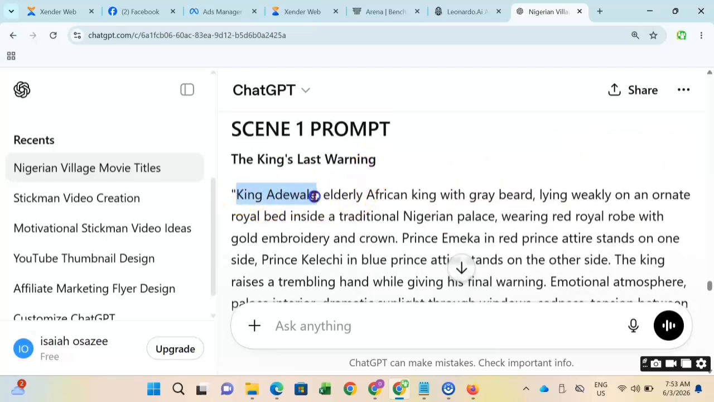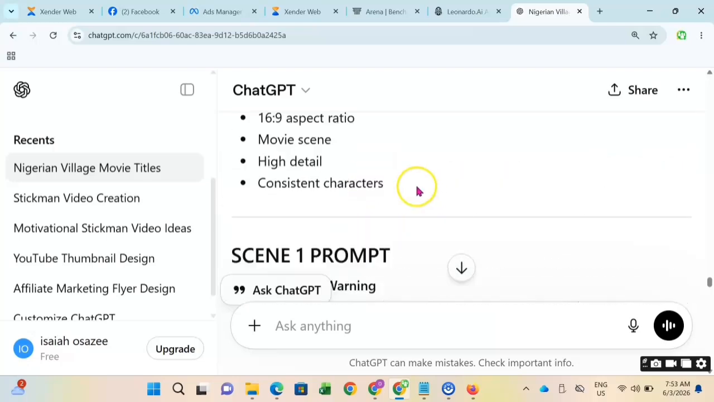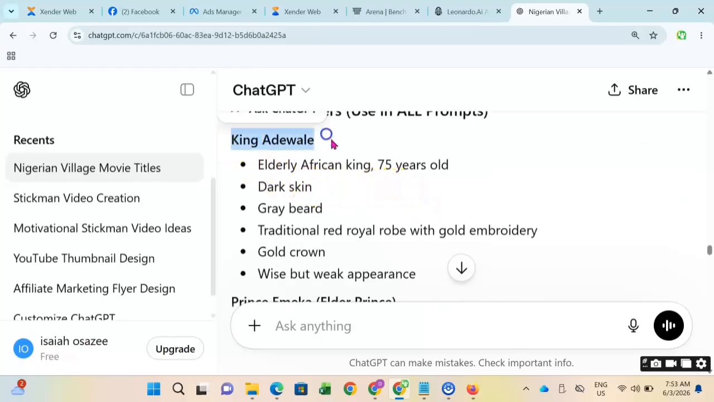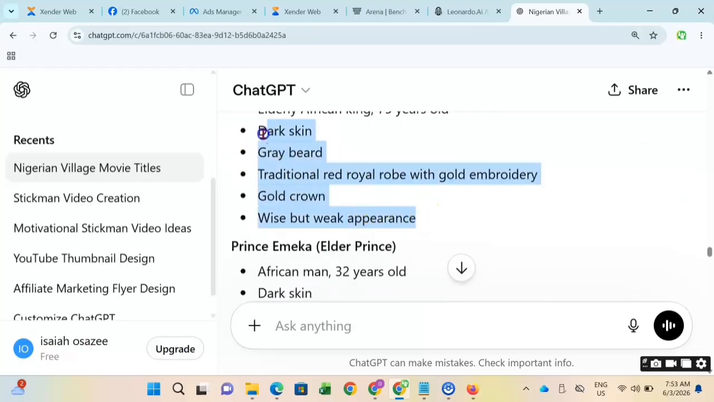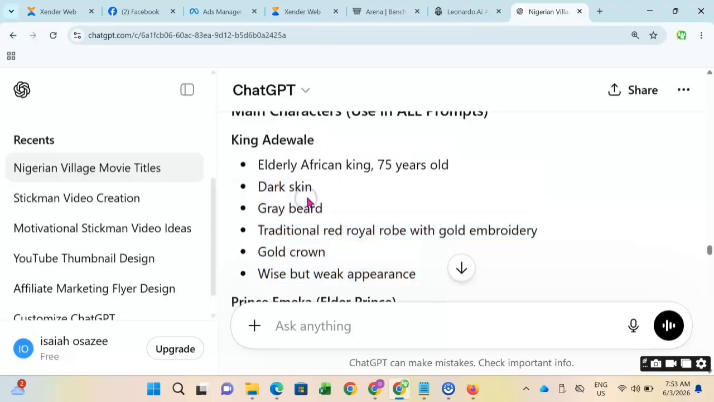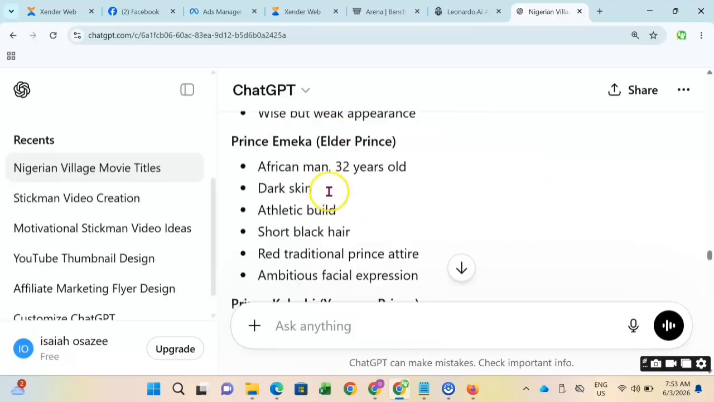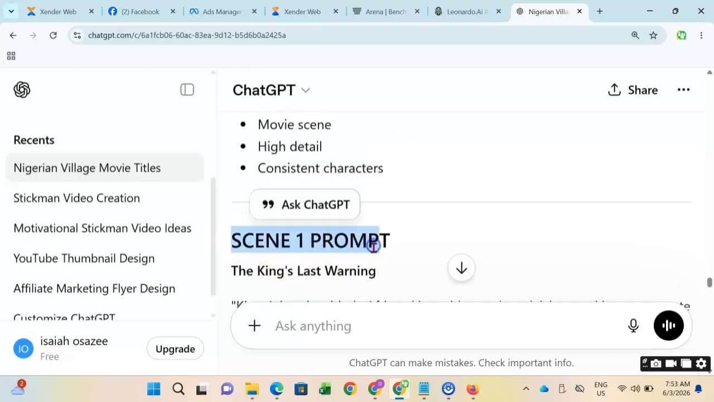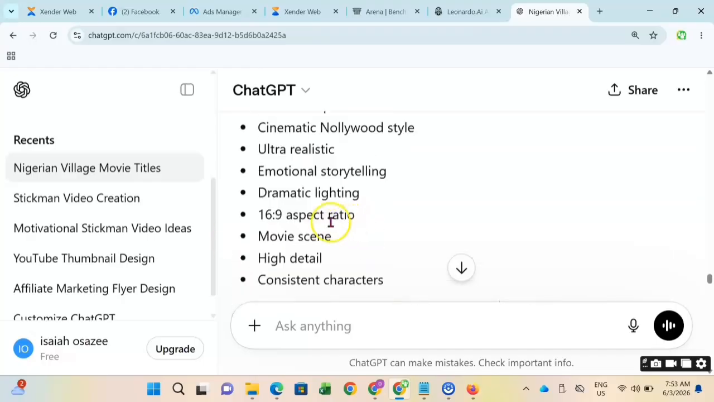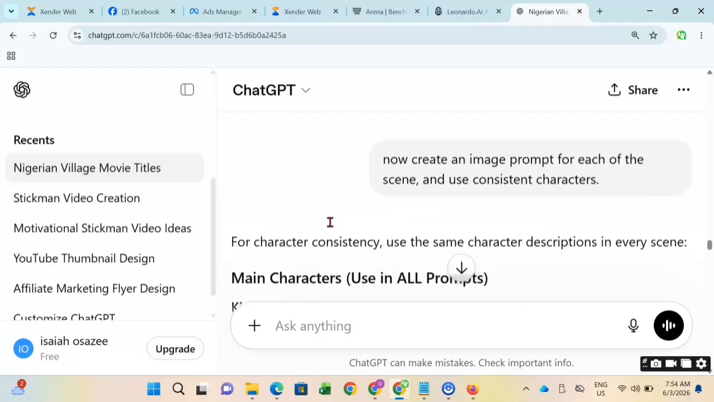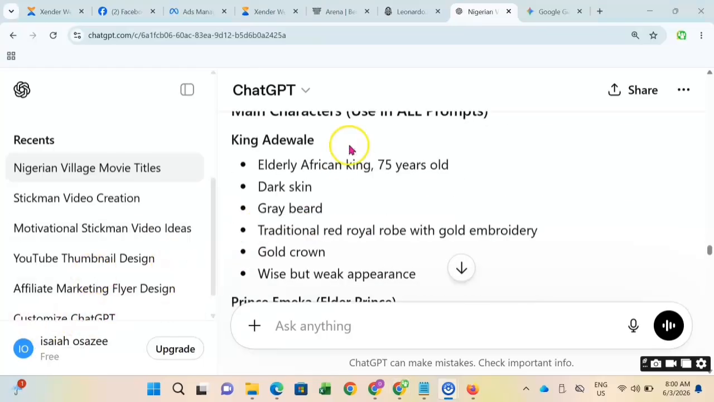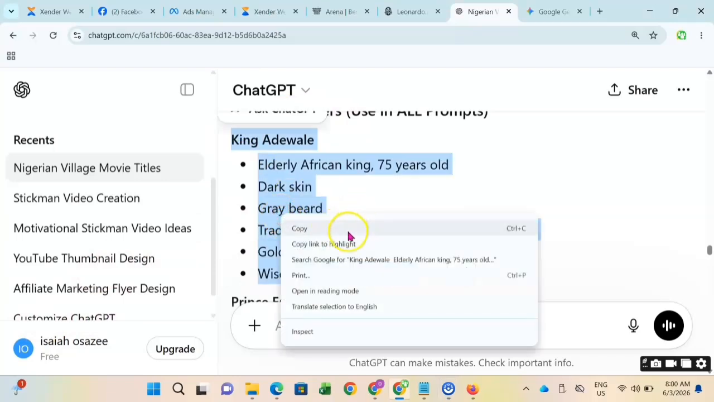This scene now contains three persons. King Adewale is the first person. Before we start creating the prompt for the scene, we need to create each of the characters separately, because that's what we are going to show our image generation platform what to create. I don't know if you understand, so just follow me step by step.